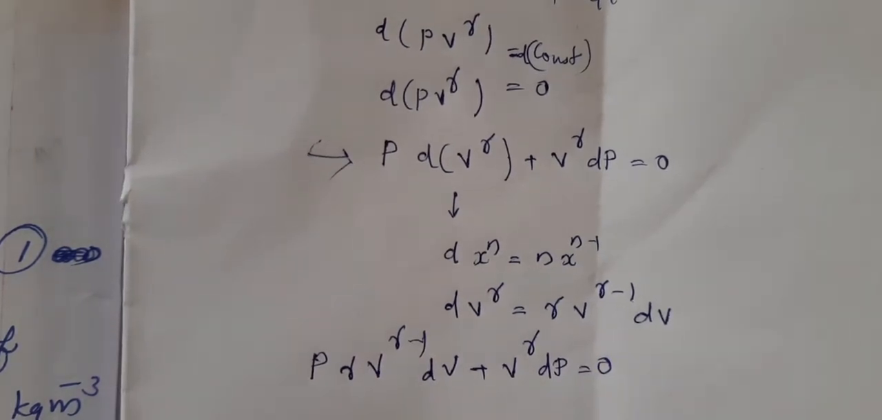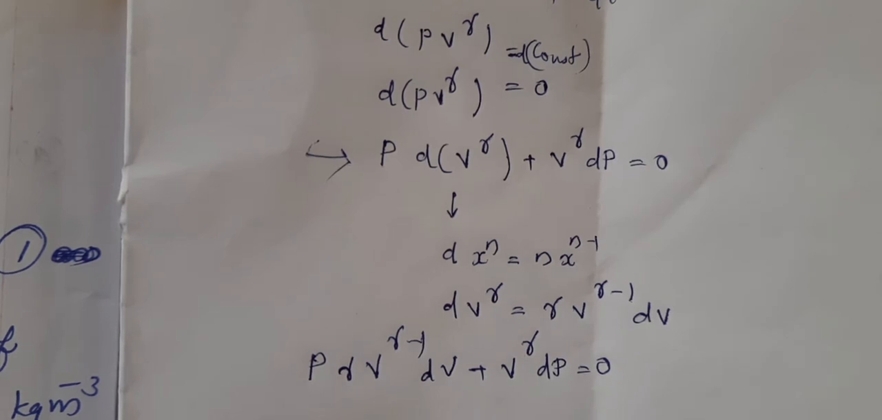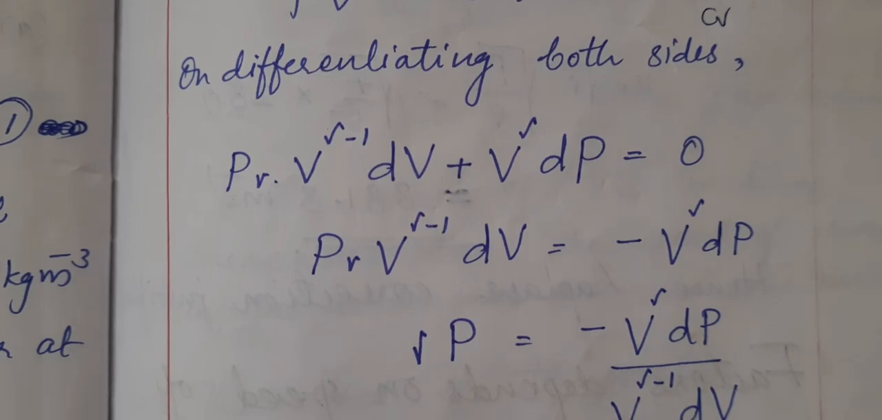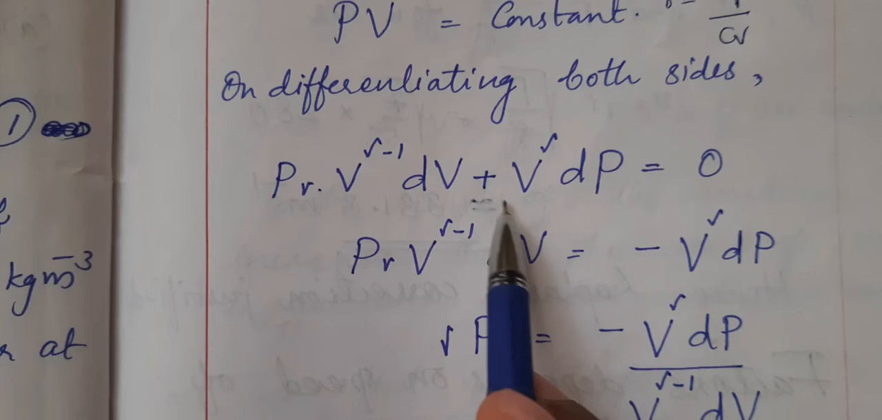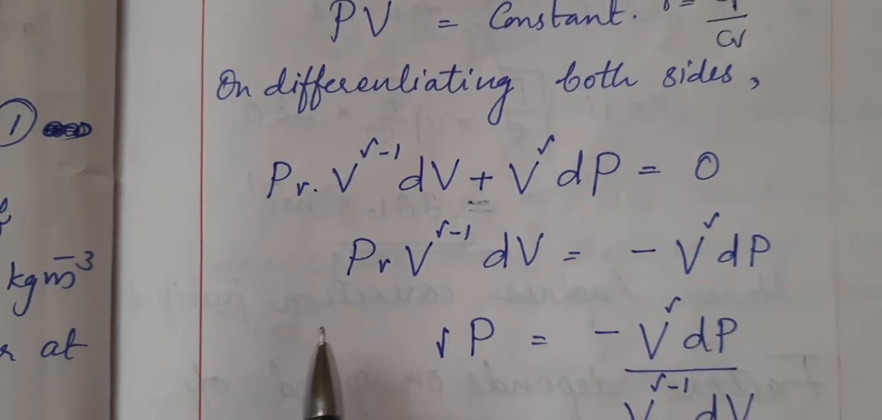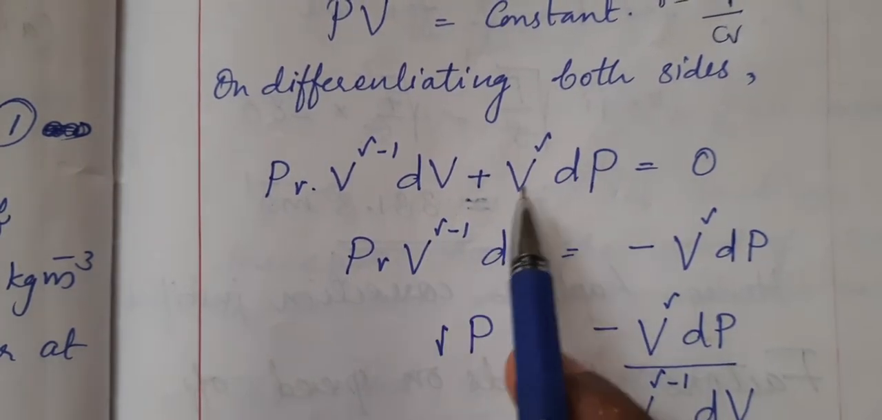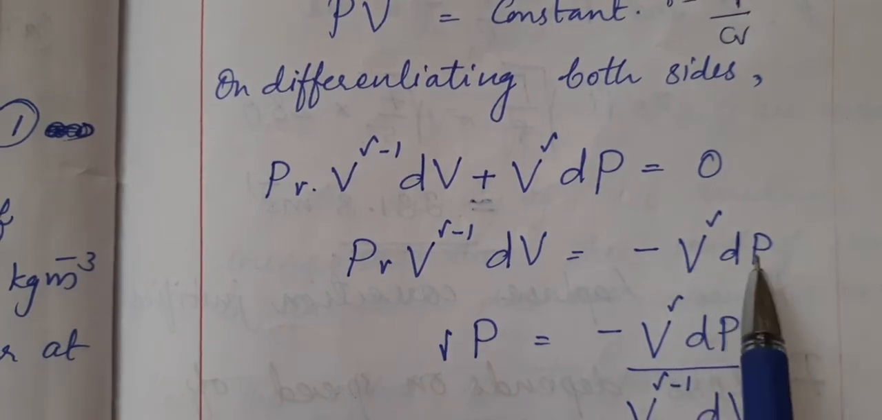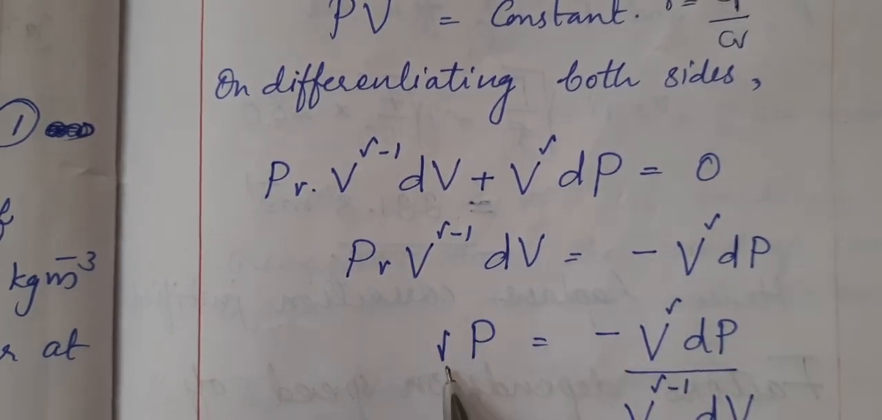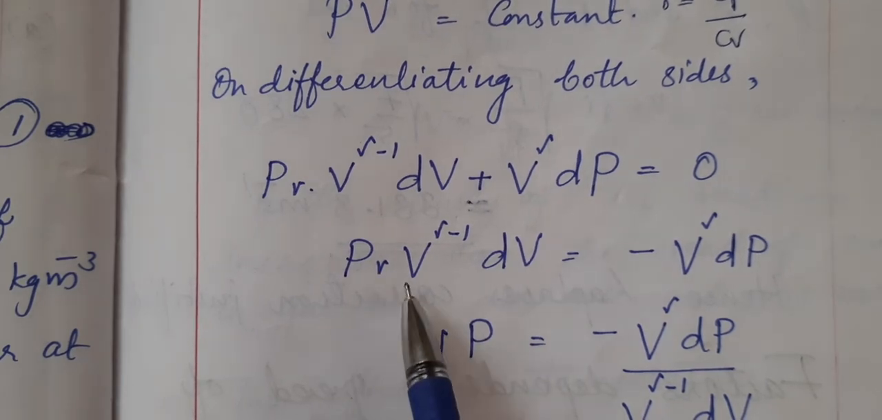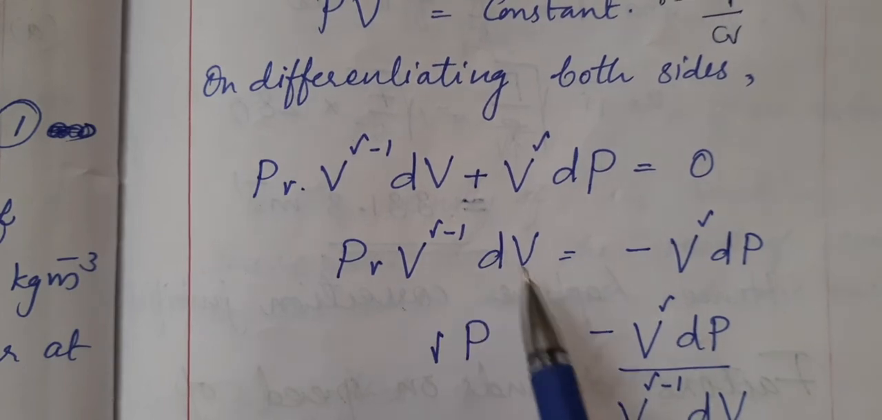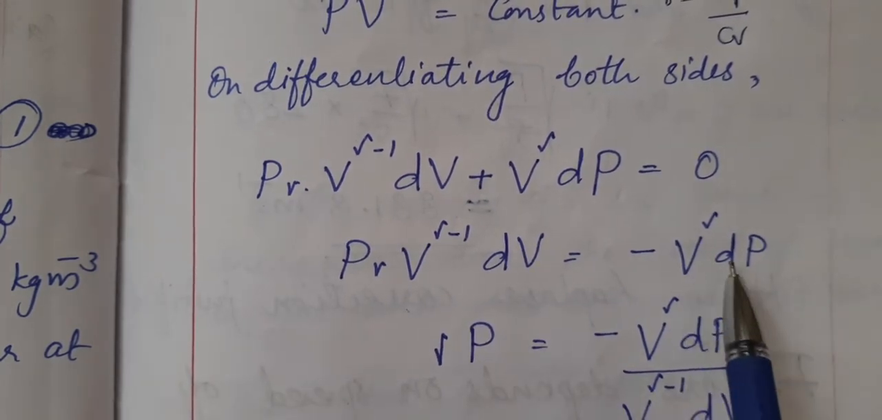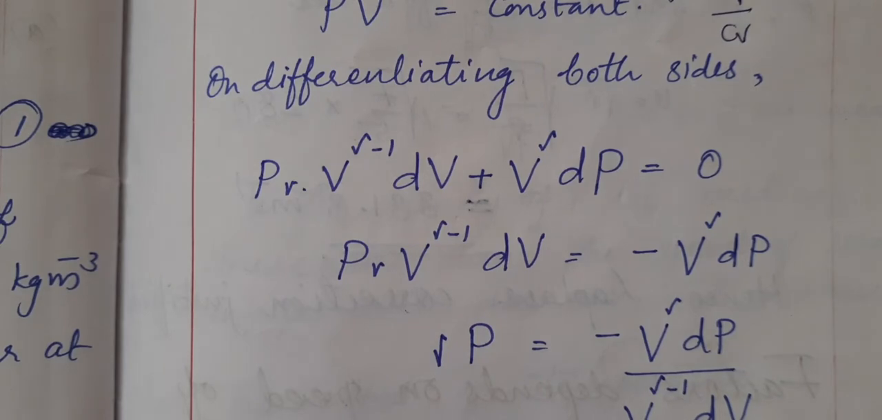This is the equation: P gamma V to the power gamma minus 1 dV plus V to the power gamma dP is equal to 0. Now we can take this term to the left side, then it will become minus V to the power gamma dP. Then we keep gamma and P here, and these two we take to the right side. So minus V to the power gamma dP divided by V to the power gamma minus 1 dV.